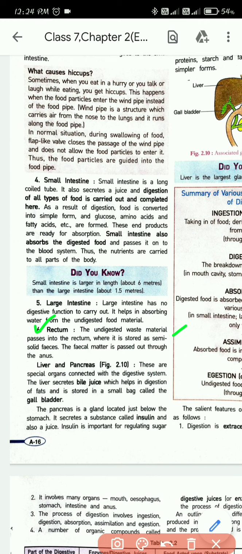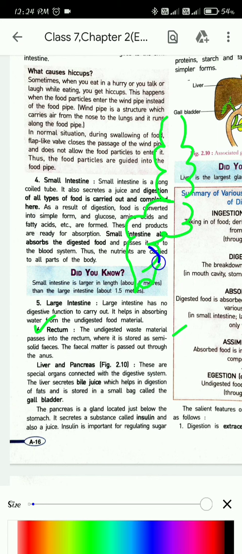So after the food passes through the large intestine, it will get stored in the rectum. The undigested food will pass to the rectum and it will come out through the anus.